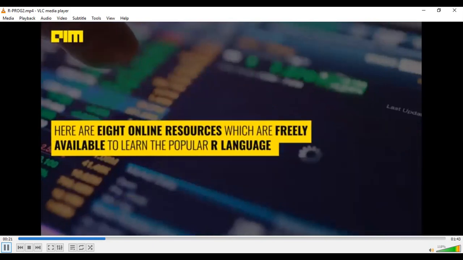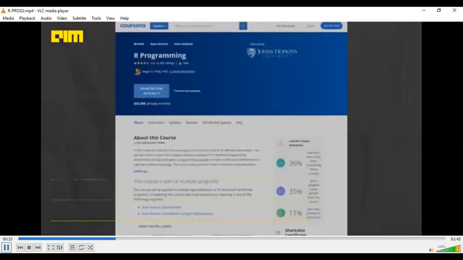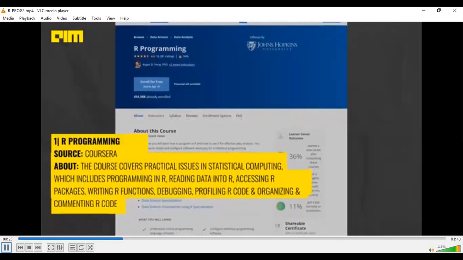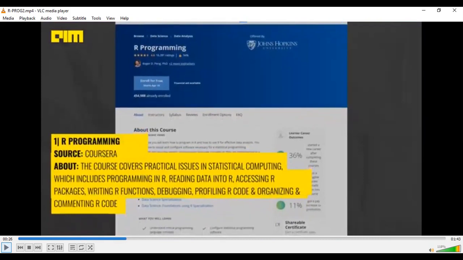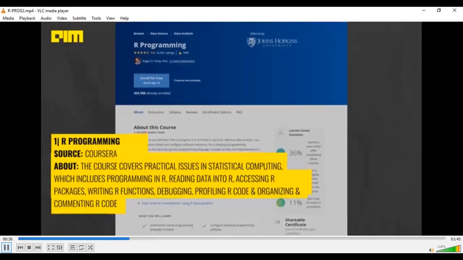These are some of the online resources which are available freely, which might be useful to you. First one is R programming on Coursera, where you can learn how to write a function, accessing R packages, how to debug the program, profiling the R code, organizing and commenting the R code.